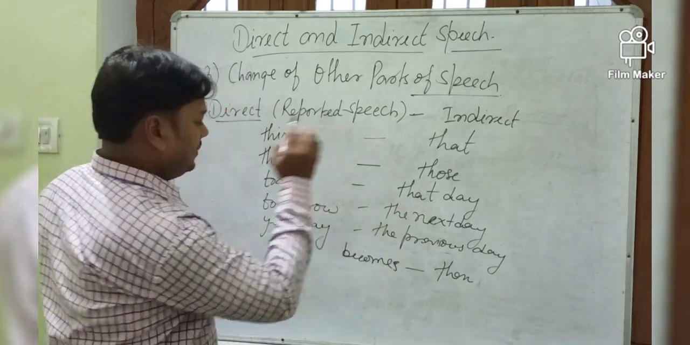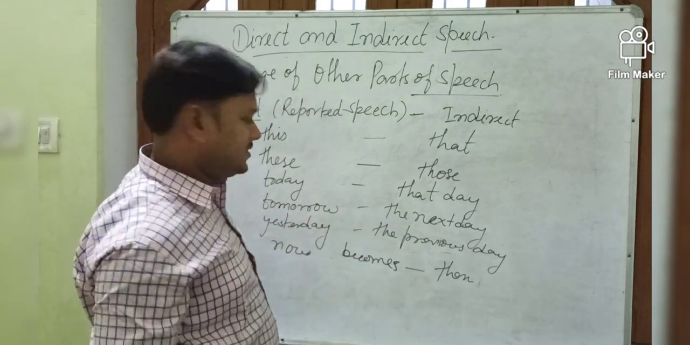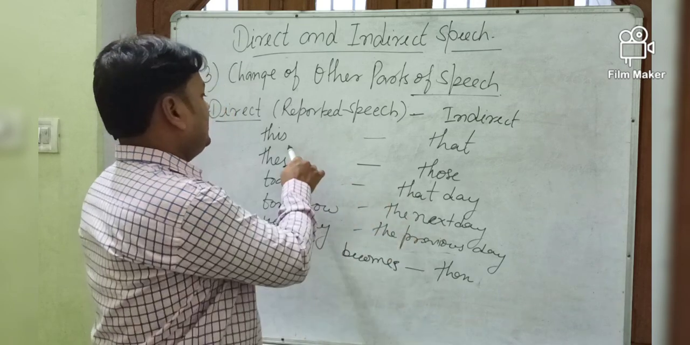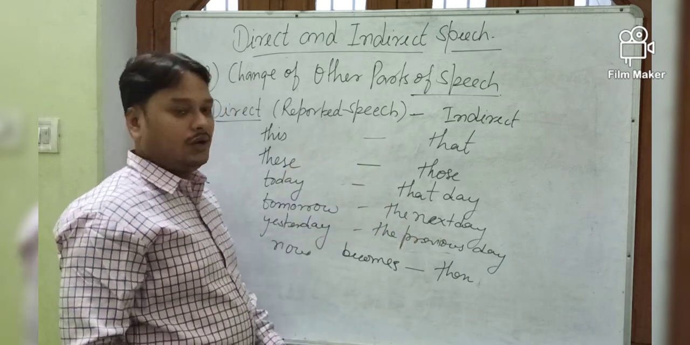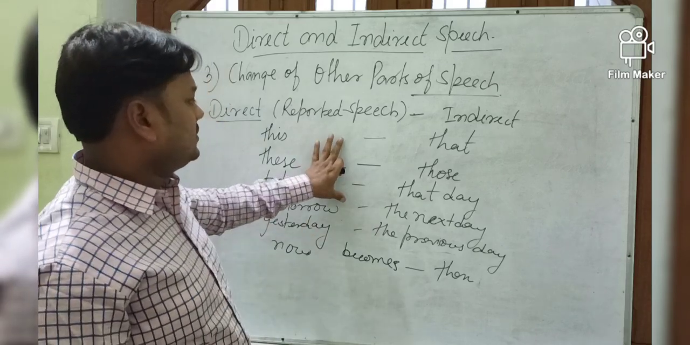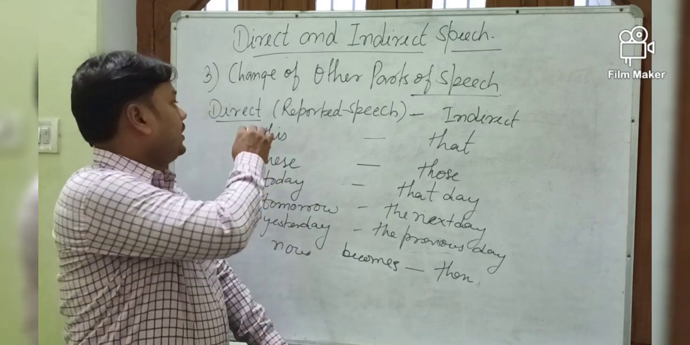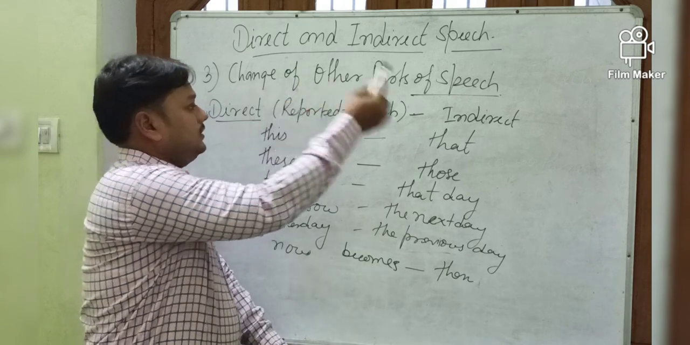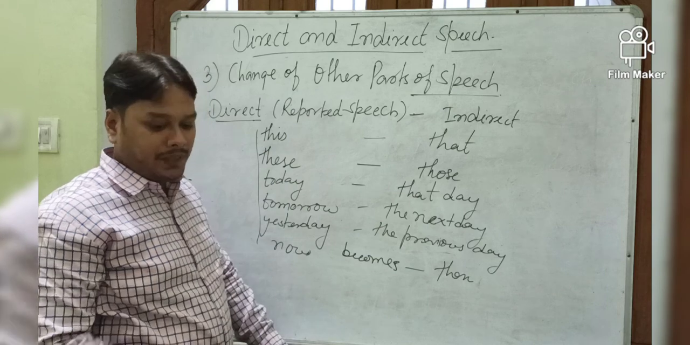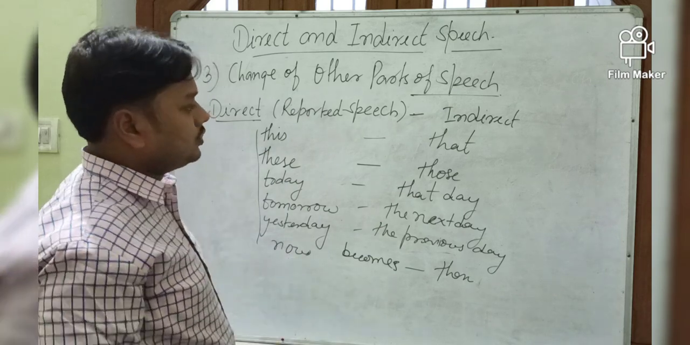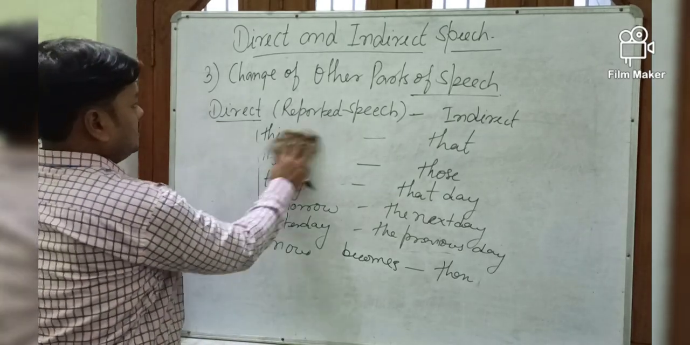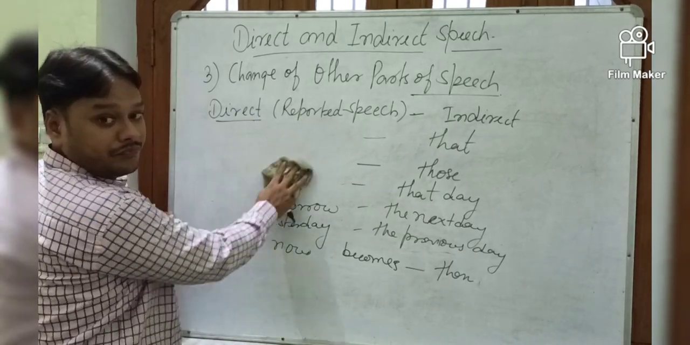Yesterday becomes the previous day. Tomorrow becomes the next day. Today becomes that day. These become those. This becomes that. Some of the other things are there that I will tell you in the example. So these are the changes that we make while changing direct into indirect. These are the parts of speech I was talking about. You can note it down. And then I am just going to give some examples how you can change it.